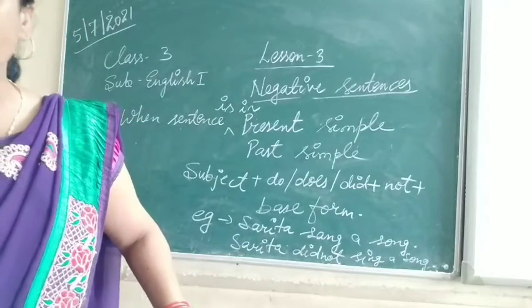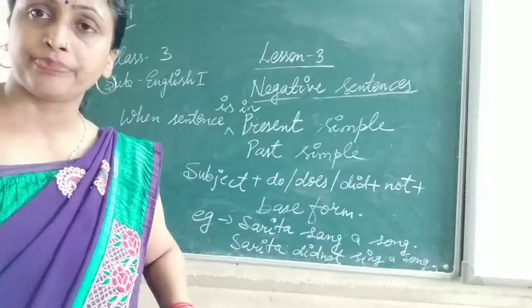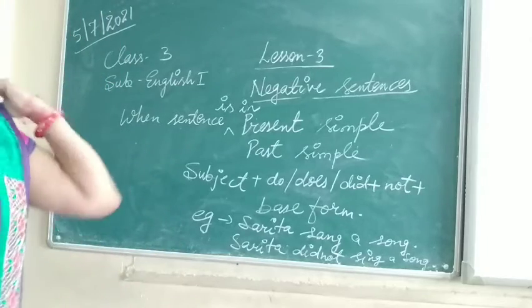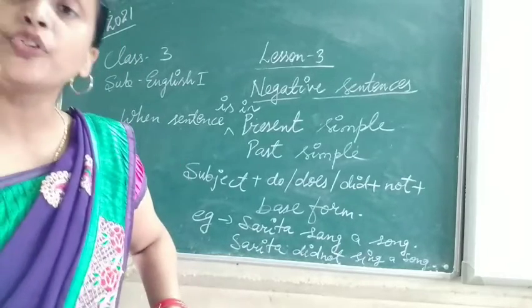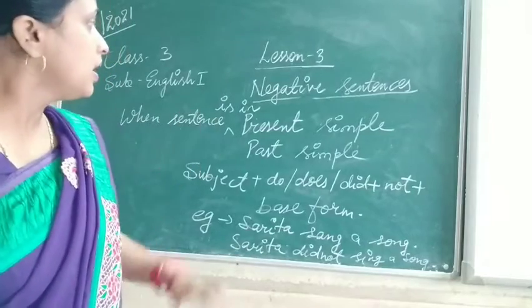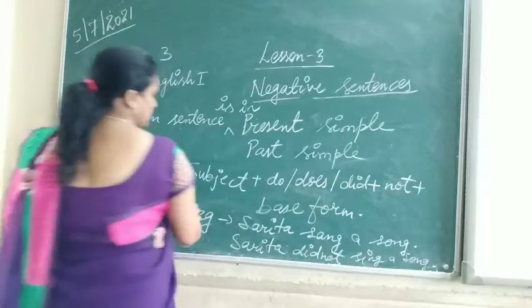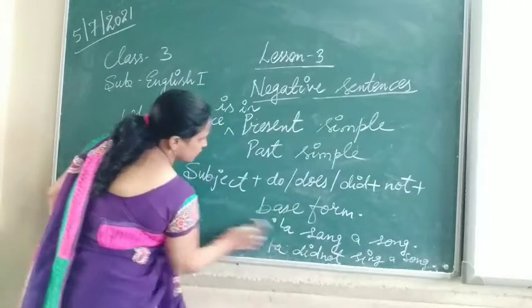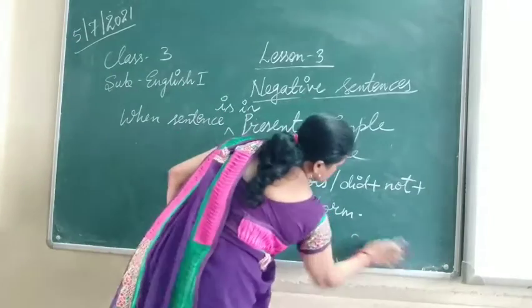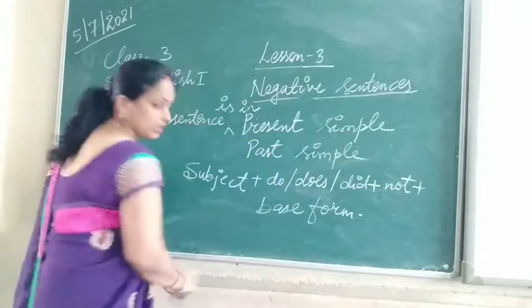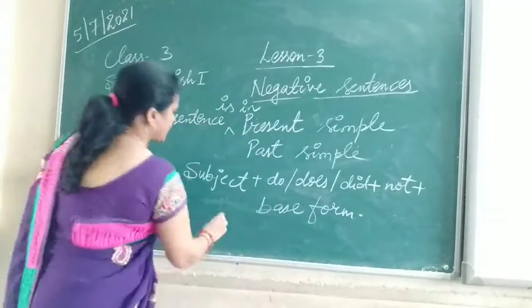Now we will see one more example. Suppose, I walk daily. So this is in which tense? It is in the present simple. And you have to change it into a negative sentence.